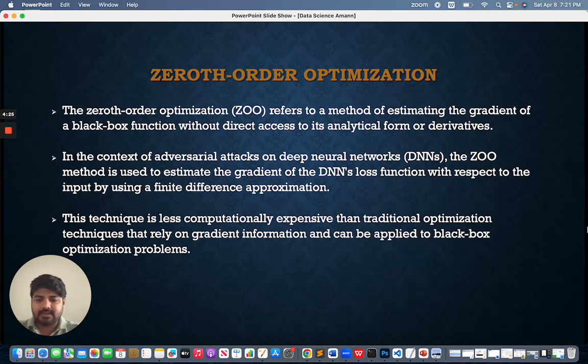This technique is less computationally expensive than traditional optimization techniques that rely on gradient information, and it can be applied to black box optimization problems. This is what zeroth order optimization means. This technique is really preferred by almost everyone.